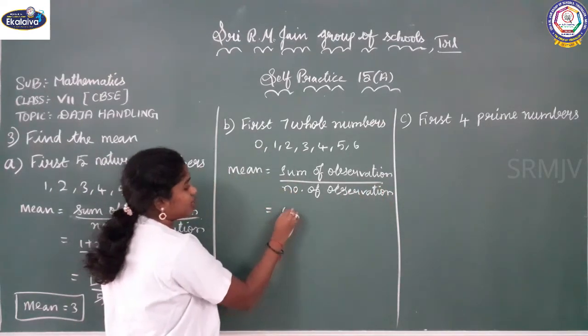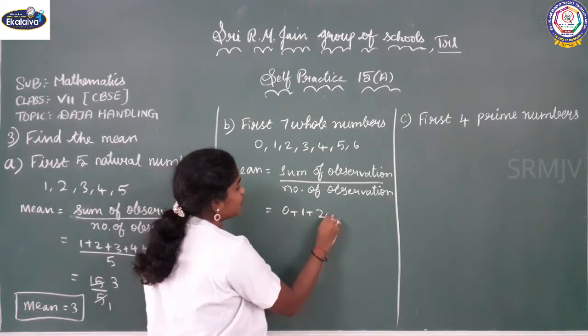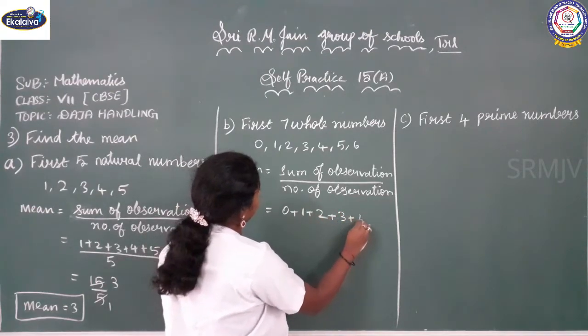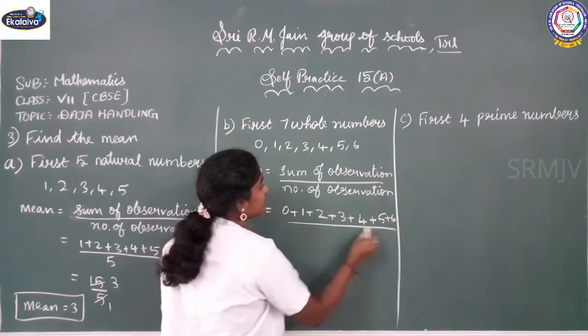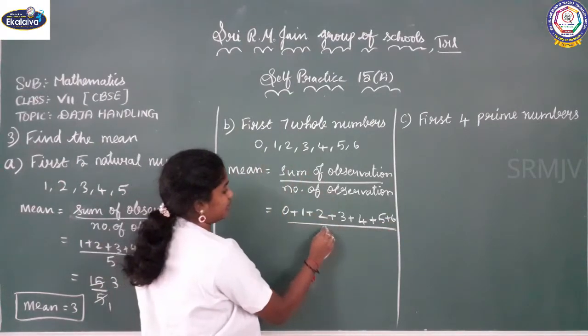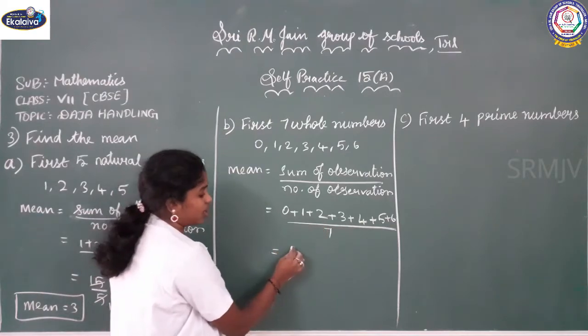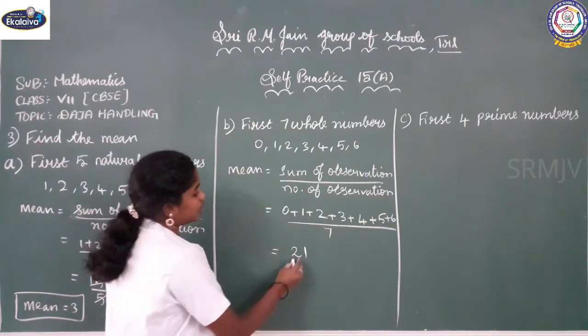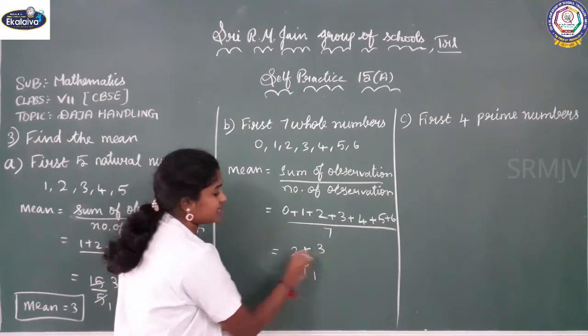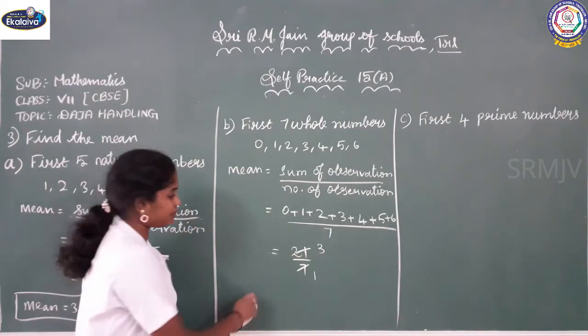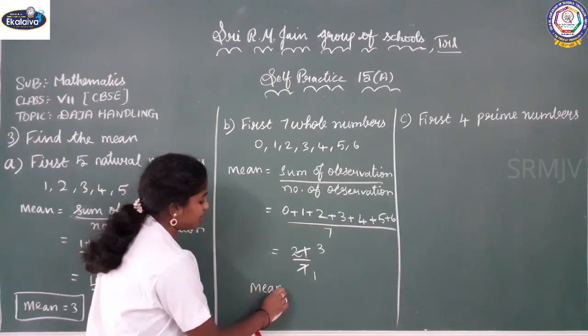Let us add all: 0 plus 1 plus 2 plus 3 plus 4 plus 5 plus 6 by the number of observations, which is 7. When you add all, you get 21. 21 by 7. 7 ones are 7, 7 threes are 21. So the mean is equal to 3.